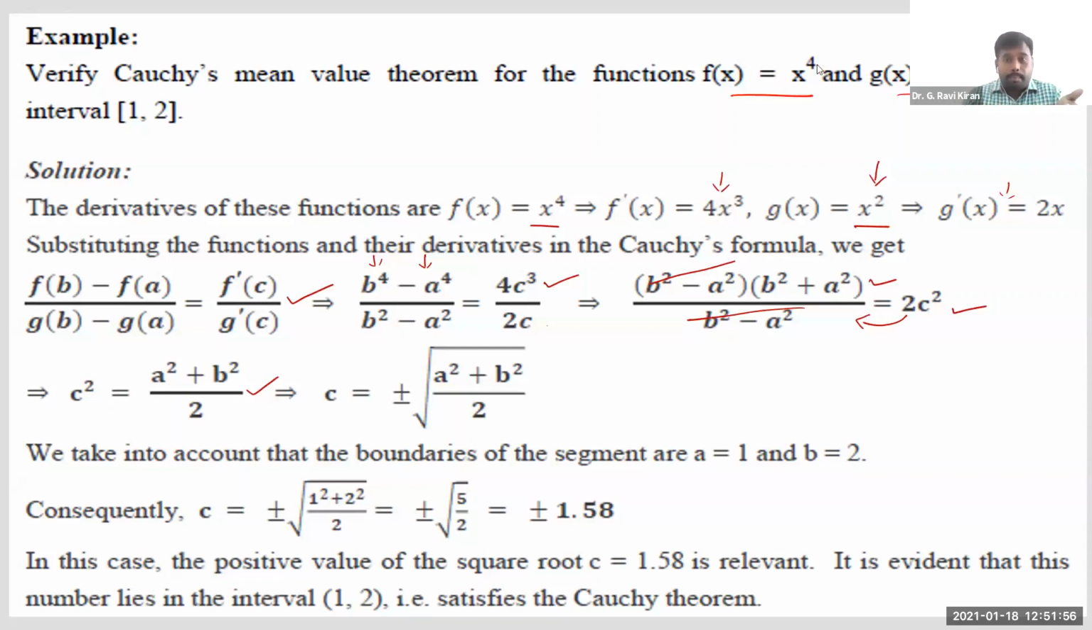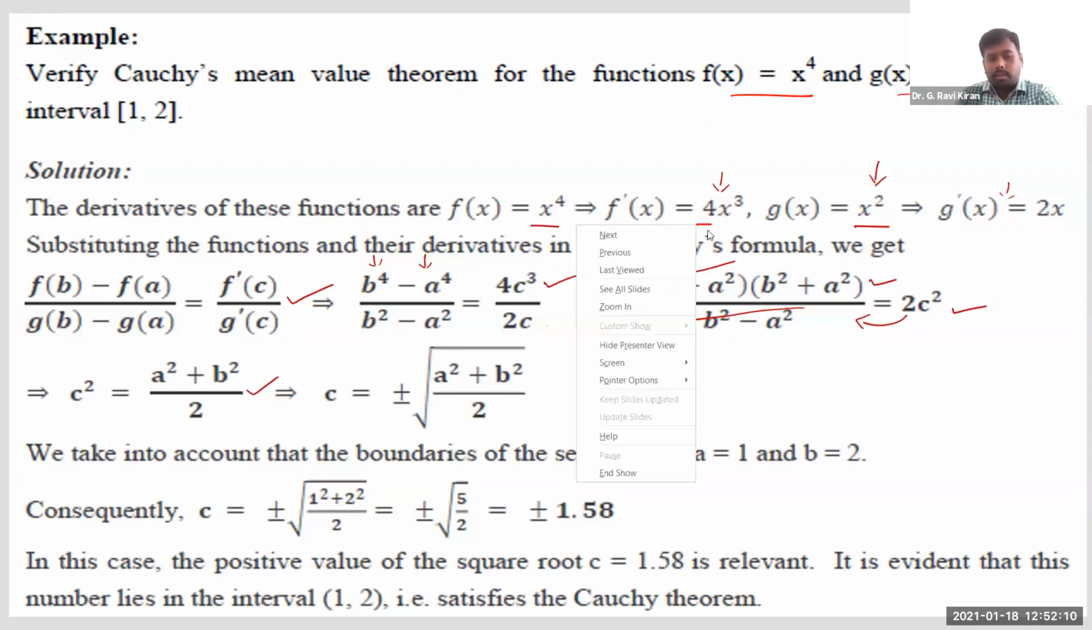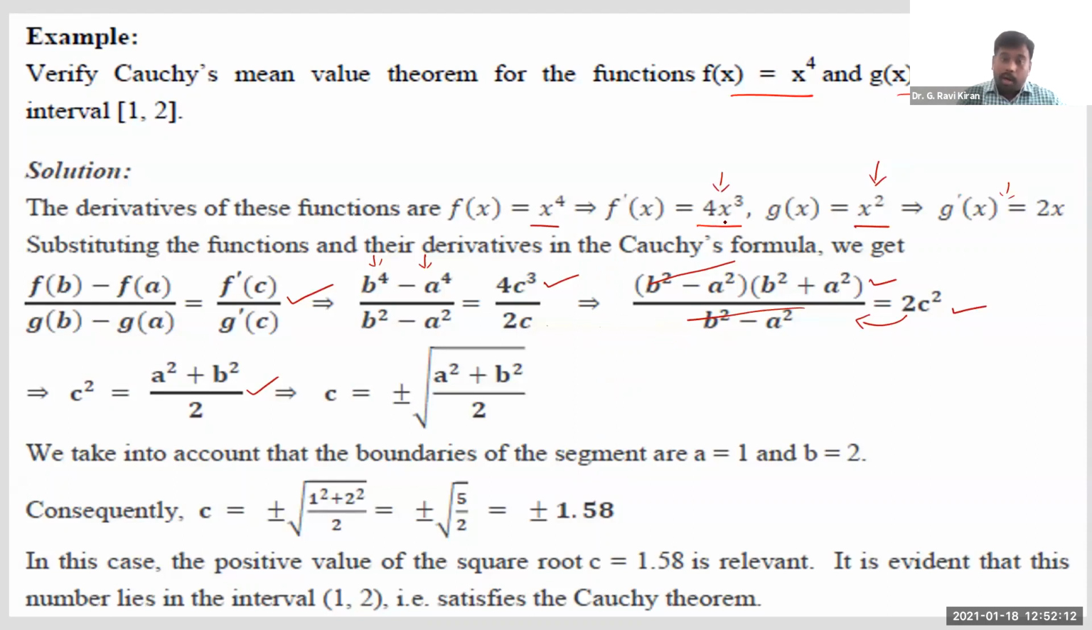As you can see here, both are polynomial expressions, x power 4 and x square. Since both are polynomial expressions, you can understand both are continuous, right? And even if you differentiate them, as you can see here, differentiation of x power 4 is 4x cube. 4x cube is also a polynomial expression, so it exists for all values of x. And when you differentiate g of x, x square differentiation is 2x. So even 2x exists for all values of x.